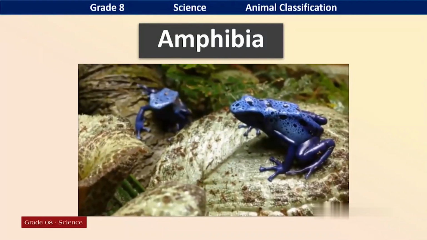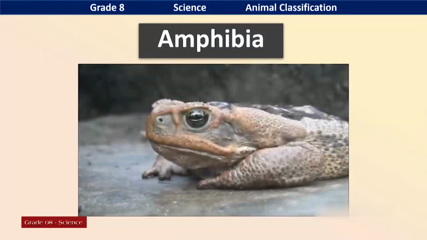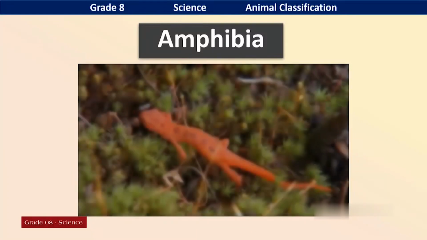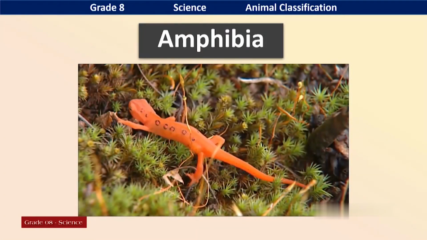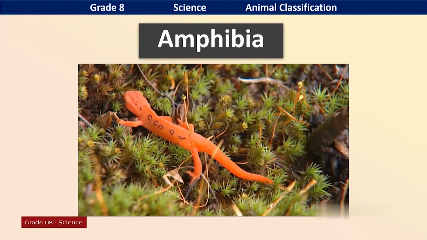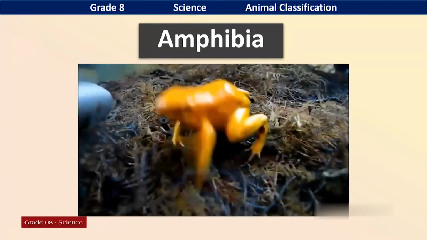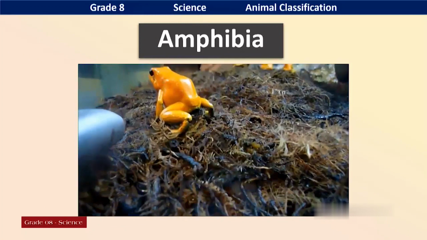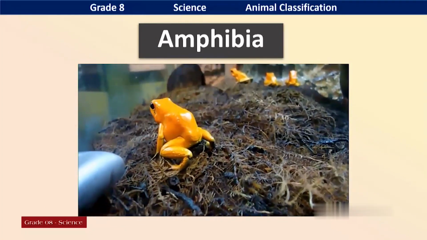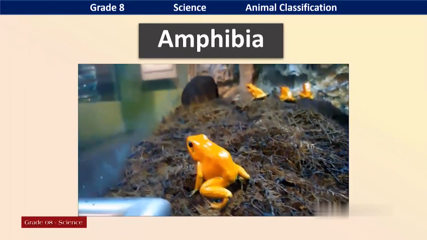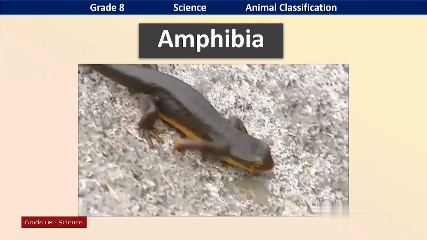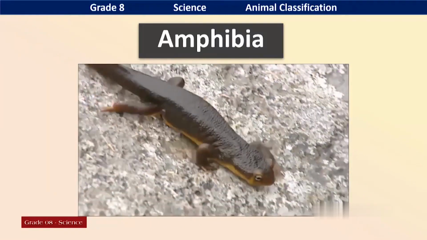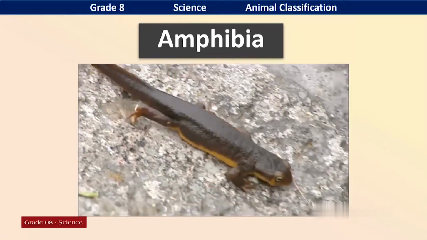Okay, next vertebrate group, Amphibia. Amphibia. Who are the main organisms in Amphibia? Frog. See the skin of this frog? It is moist. This is another creature, salamander.